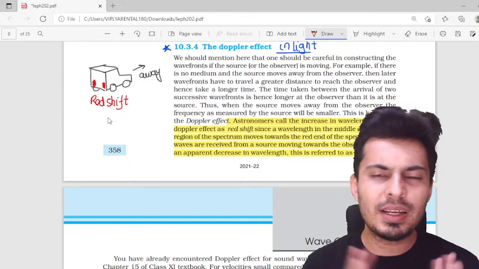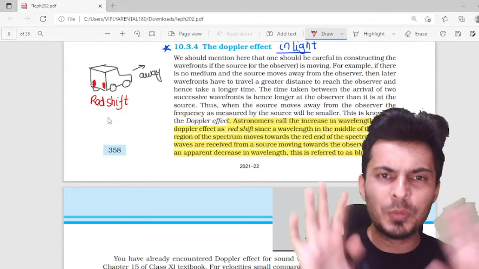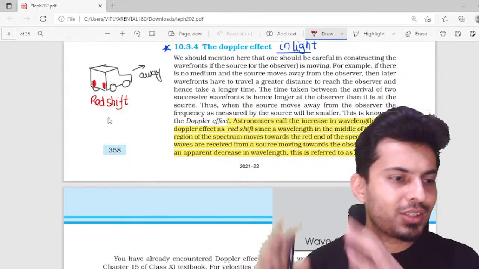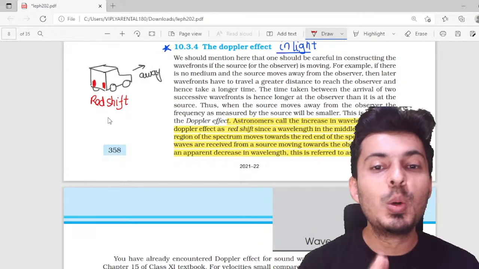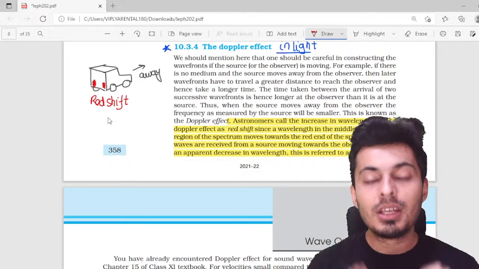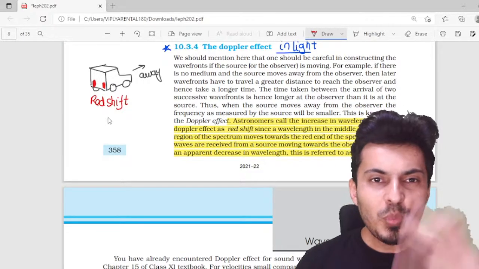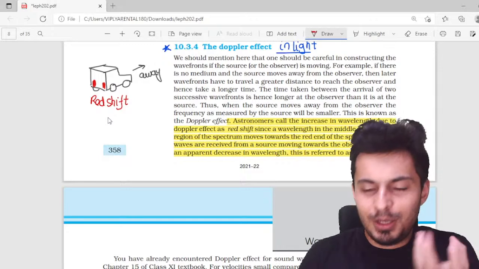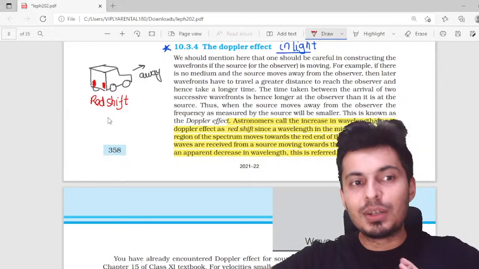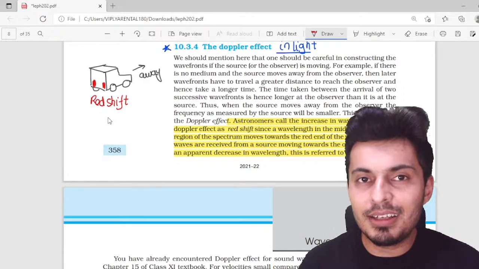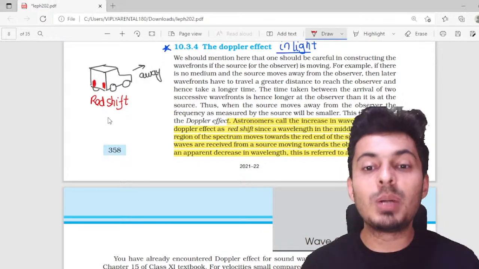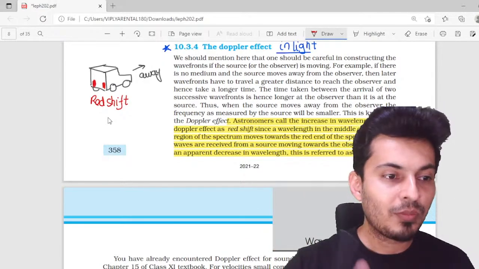That's why it is usually called blue shift, because violet and blue look almost similar. So it is called blue shift when it comes closer. If you have white light made of different colors, when it goes away you will see it looks reddish, and when it comes towards you, you are going to see bluish shades.